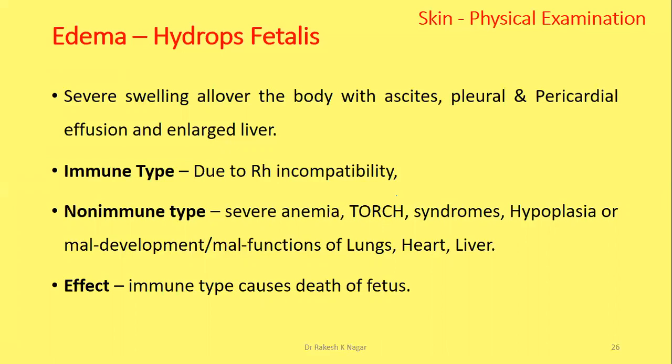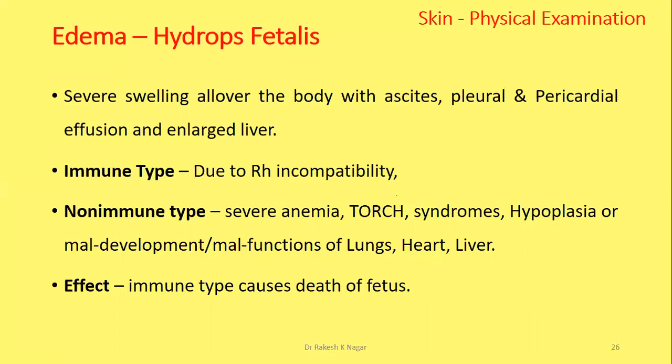Non-immune types are severe anemia to the mother, severe anemia to the fetus, TORCH infection, some syndromes, hypoplasia or malfunction of the lungs of the fetus, maldevelopment of the heart, maldevelopment of liver function, which may cause hydrops fetalis to some extent, but in these conditions the fetus may live and be delivered normally.